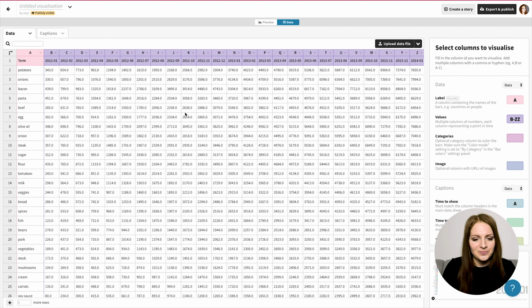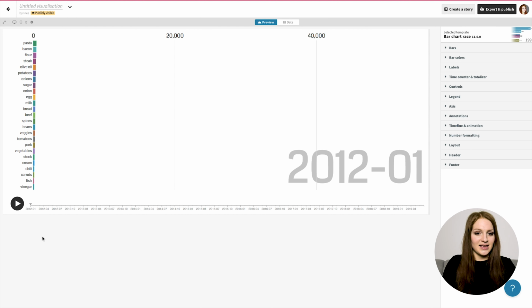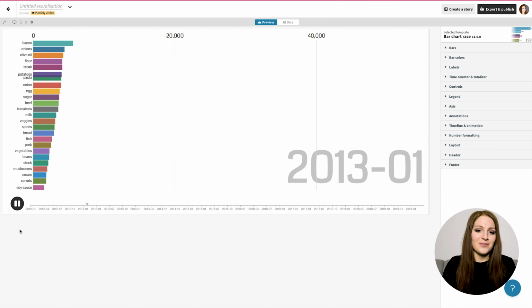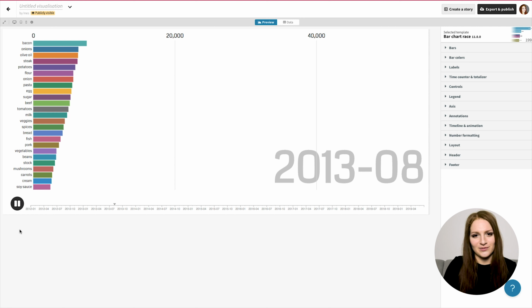So after adding the data, we can now navigate to the preview tab, and here it is, our bar chart race visualization created using a custom NER model that we trained completely from scratch.